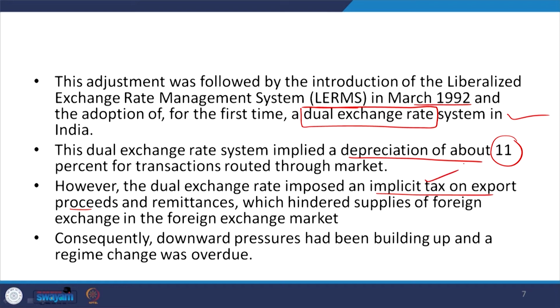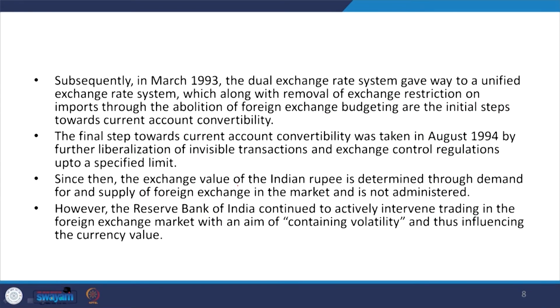This is also connected to the dual exchange rate system. Consequently, downward pressure had been building up and the regime was also overdue. So, this has led to a downward movement in the exchange rate.